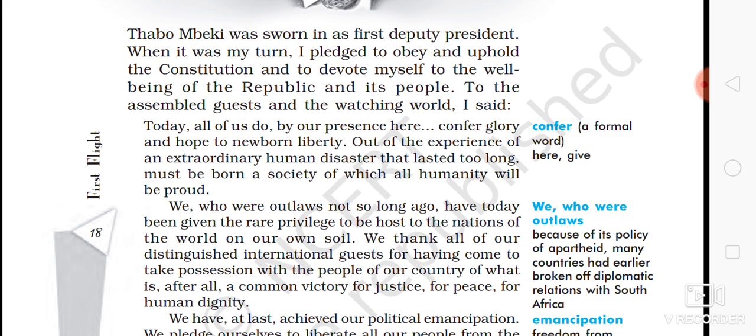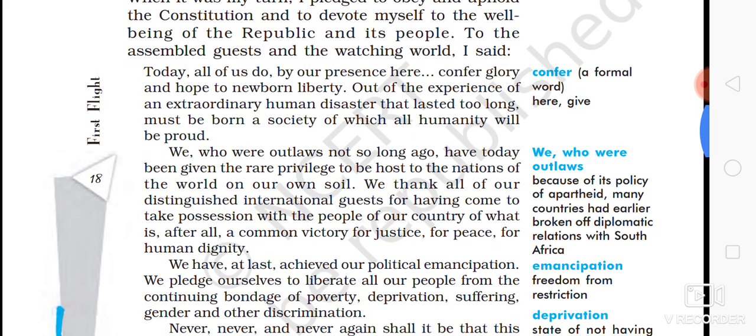Before he takes oath, many other people also took oath. On the podium first, Mr. de Klerk was sworn in as second deputy president, and Mandela was accompanied by his daughter, whose name is also given on the previous page, that is Zenani.